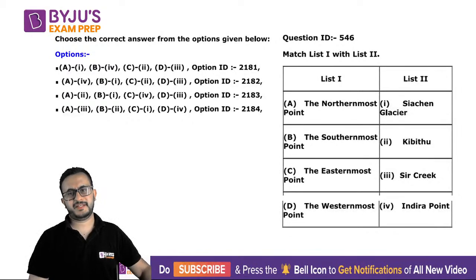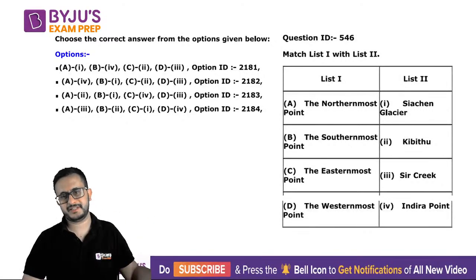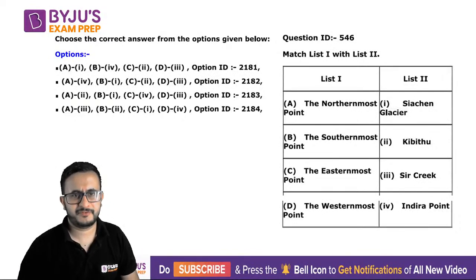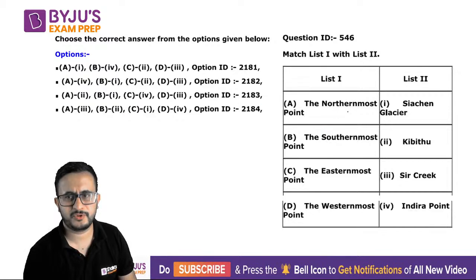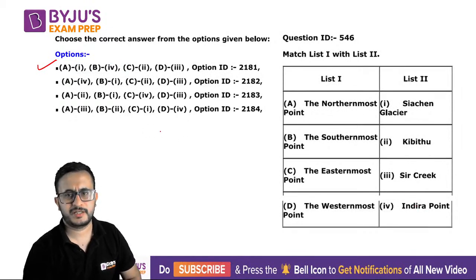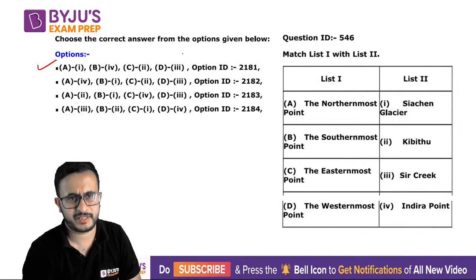Now this is again, I believe, an easy question, given that it was a single option. If they had asked what is the easternmost or the westernmost point, it maybe could have been tricky for you. The northernmost is Siachen, so only one option gives you this. Southernmost is Indira Point. Then easternmost is Kibithu, and the western is Sir Creek, which is in Gujarat, and Kibithu is, I think, in Arunachal Pradesh, the easternmost. So this was again an easy one.